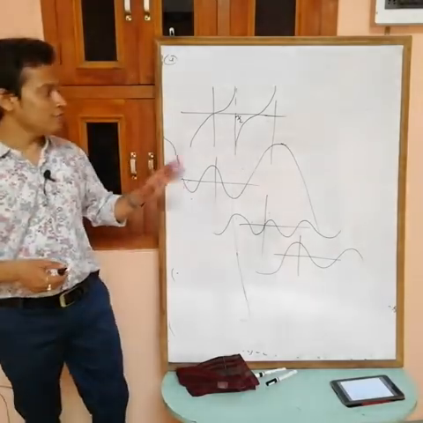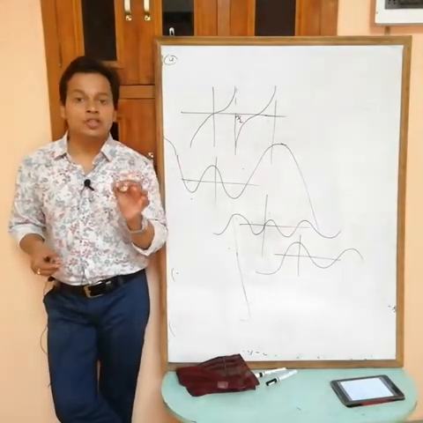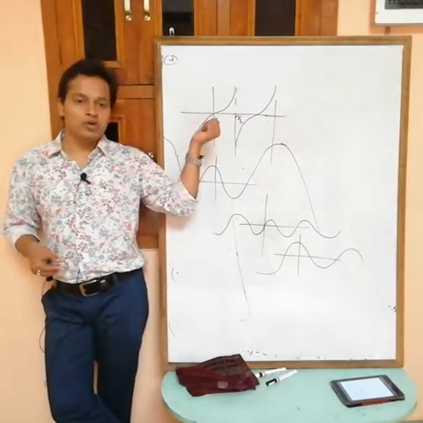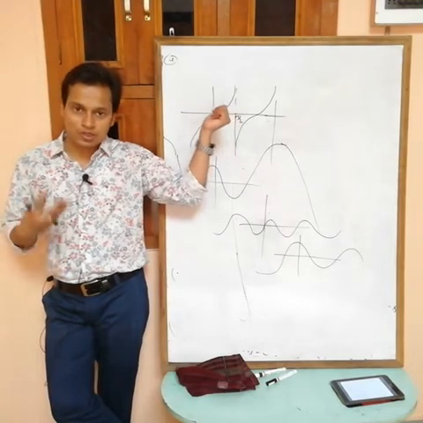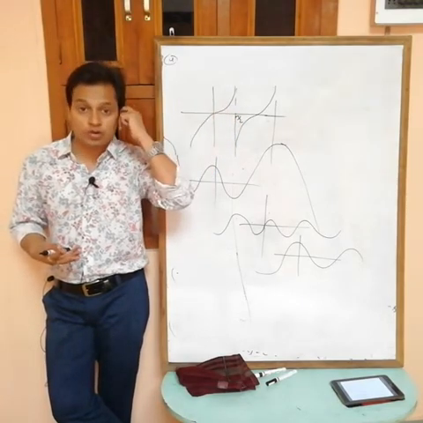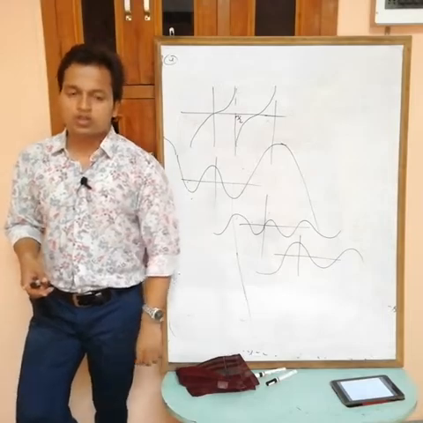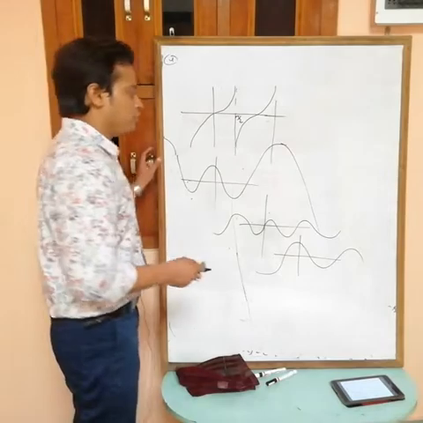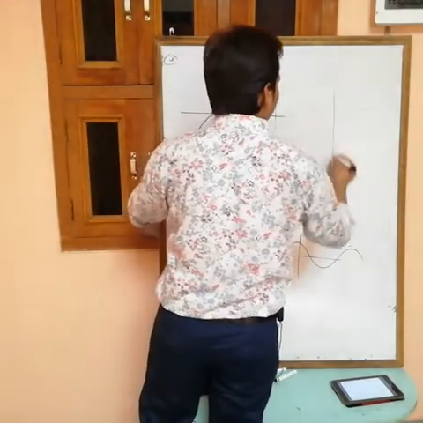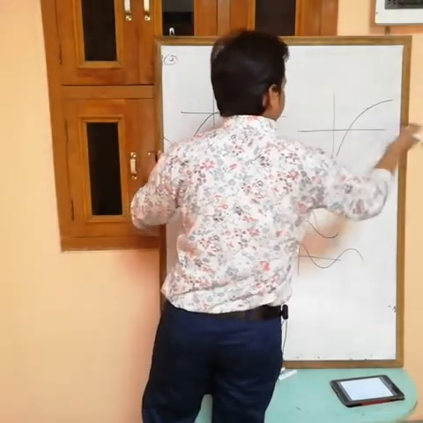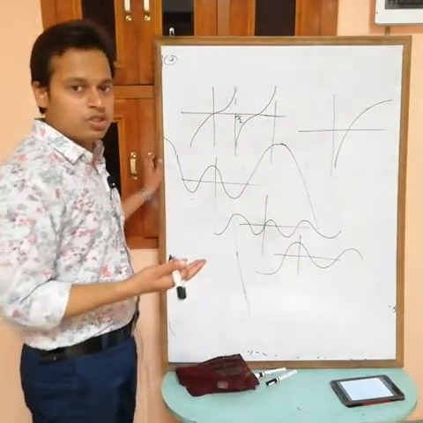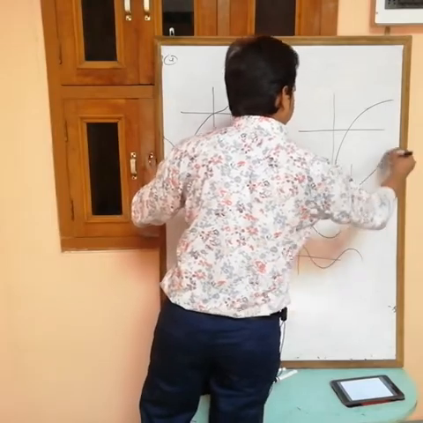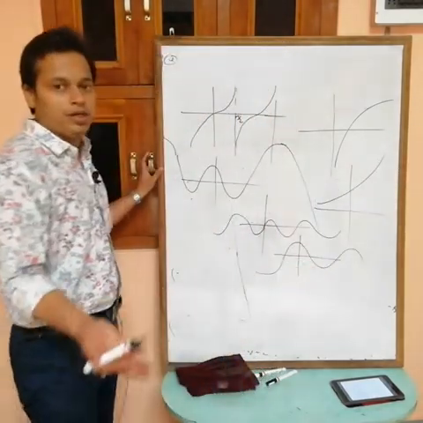So I am saying that all the trigonometric functions are continuous at their corresponding domain. Tan is not continuous at pi by 2 because there is a break at pi by 2, but pi by 2 is not in the domain. So a trigonometric function is also continuous at every point of its respective domain. Graph of log x, without break, so this is also continuous. Graph of exponential function, without break. So again continuous.